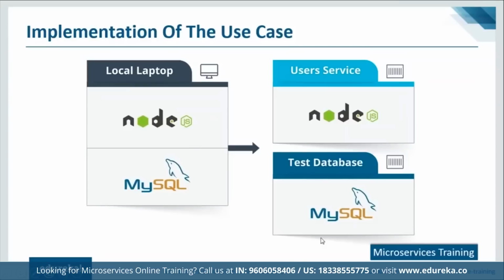Now let us discuss the implementation of the use case. I already told you what I'm going to do here. I have a monolithic architecture that has Node.js and MySQL running on one single instance. I'm going to create two microservices, user service and test database, running on two different containers. And I'm going to run those containers using Docker Compose.